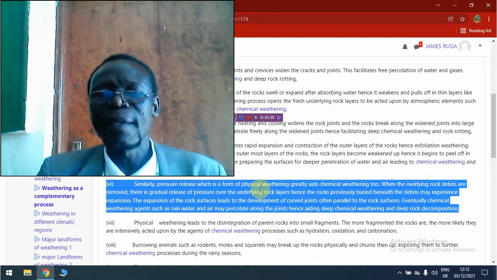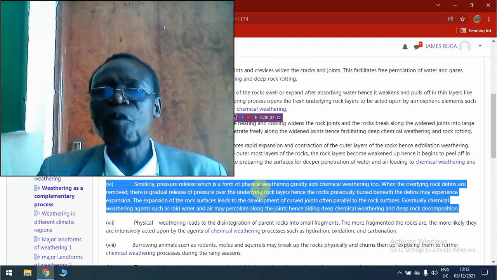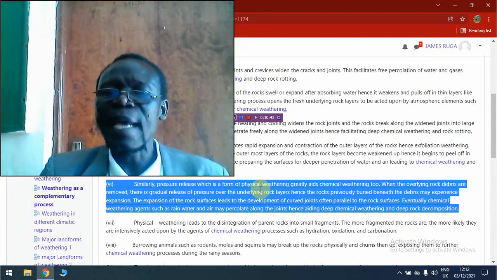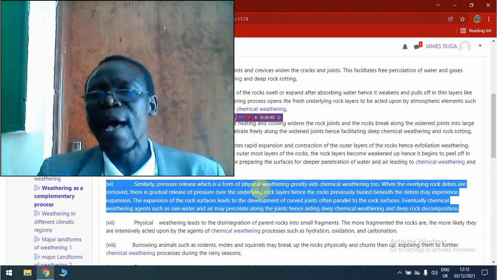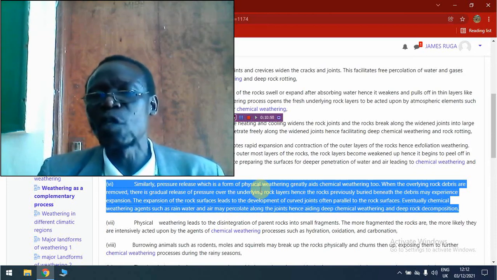And eventually, you will find the cracks that will have developed through the pressure release will promote easy penetration of agents of weathering, for example, water and air deep into the rock along these cracks and the joints.